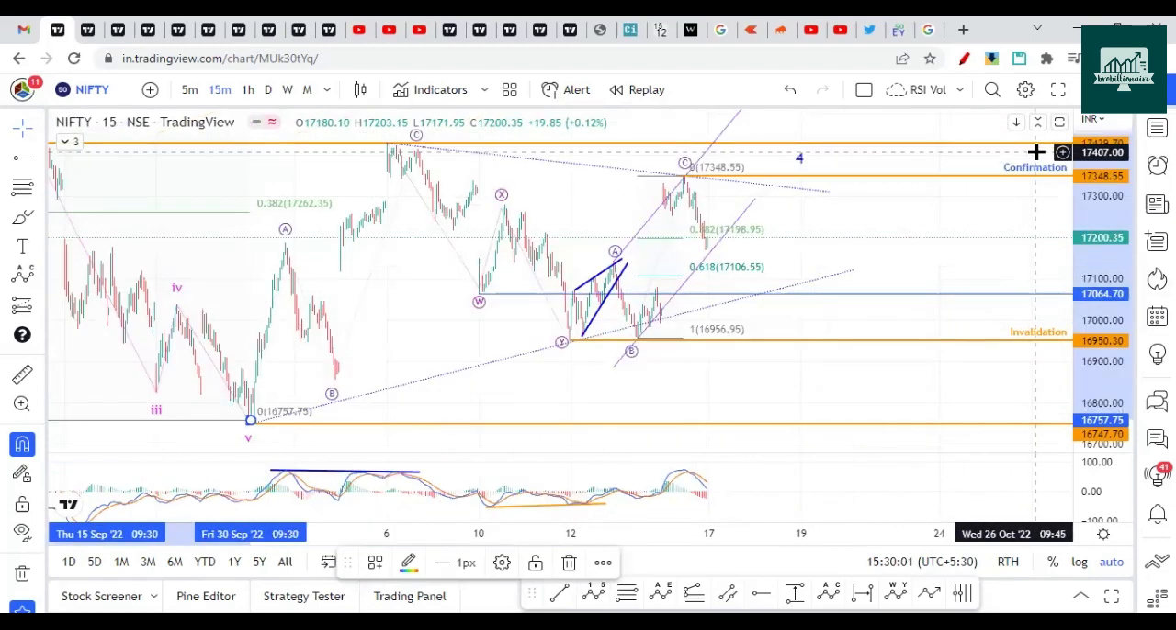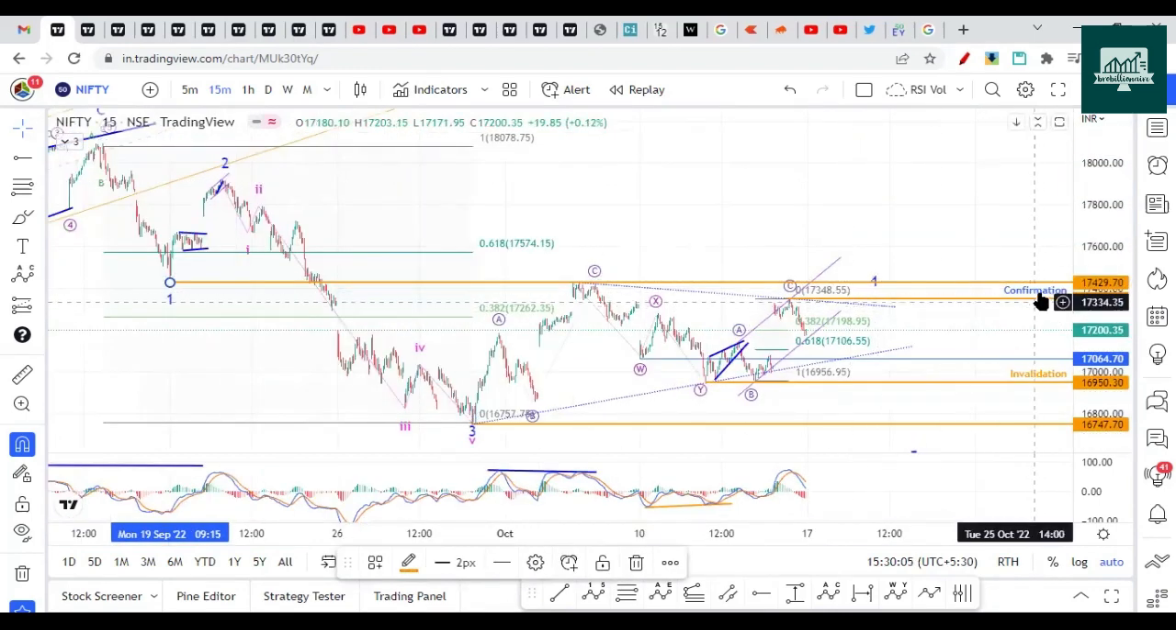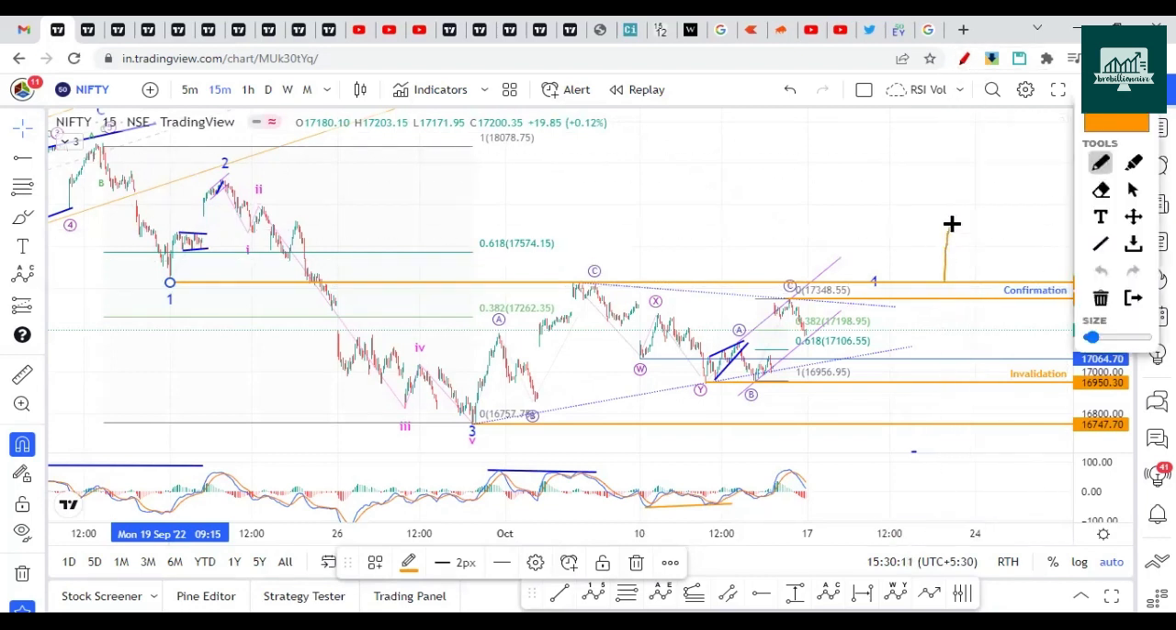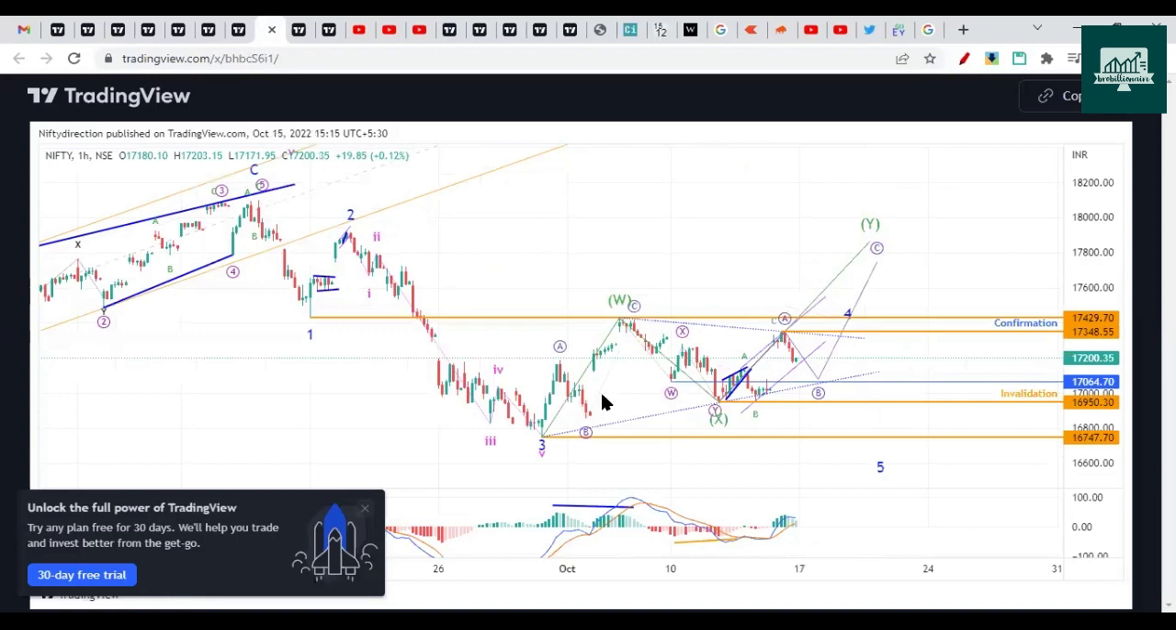The most perfect signal for confirmation of the upside is 17,430 break. So this break will give us a definite idea that 17,600 to 900 it can head on the upside. So this is the bullish case that we are discussing. The first bullish case is in the form of this.